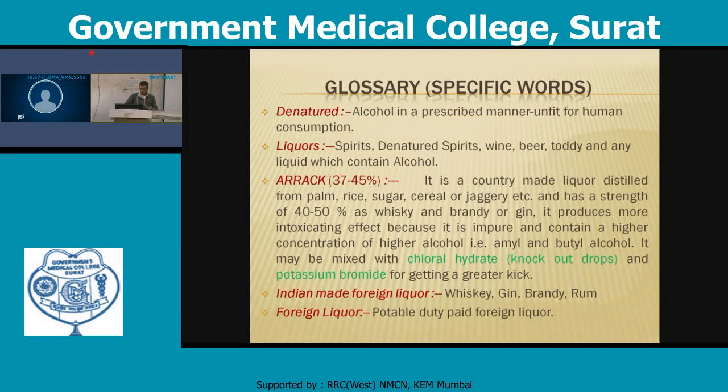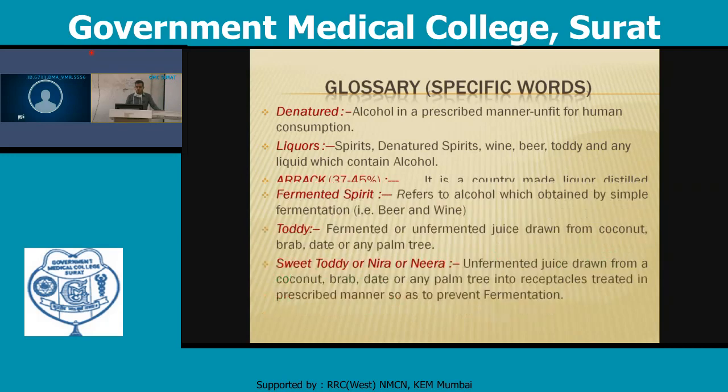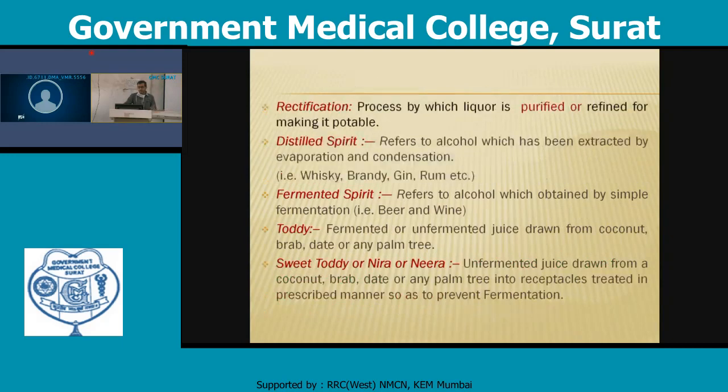Indian made foreign liquor includes whiskey, gin, brandy, and rum. Foreign liquor is potable and duty paid. Rectification is the process in which liquor is purified and refined after making it potable. Distilled spirit refers to alcohol which has been extracted by evaporation and condensation, that is whiskey, brandy, gin, rum, etc.